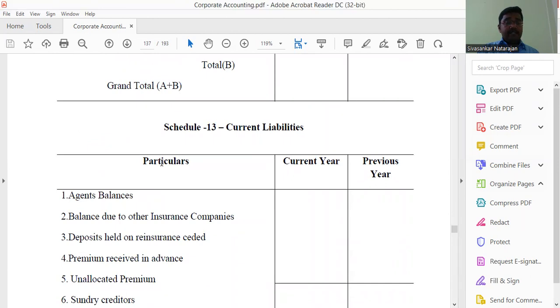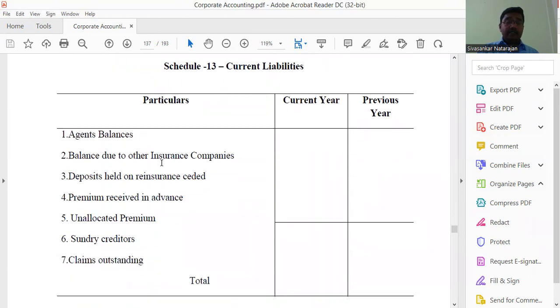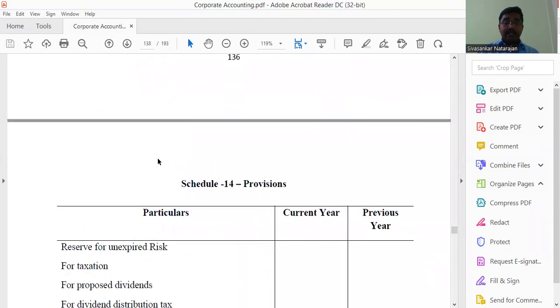Then Schedule 13 comes under current liabilities, with its age and balance. That is, within one year the company is going to pay: premium received in advance, or the uncollected premium, sundry creditors, claims outstanding. Likewise, everything comes under the current liabilities.